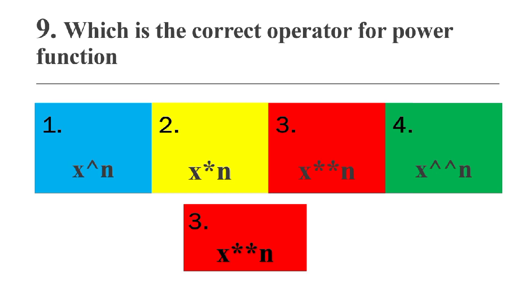Which is the correct operator for the power function? The power function will raise a value. If there is x star star n, x to the power of n is the notation. So we use star star to represent a power function. So option 3 is the answer.